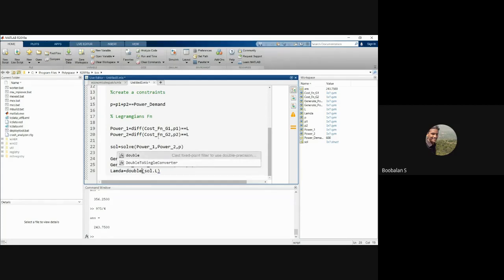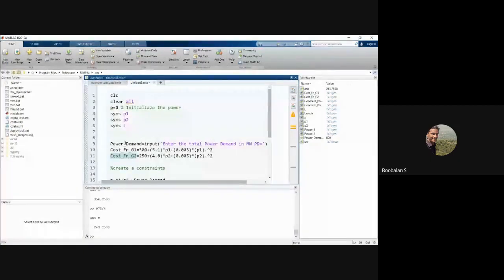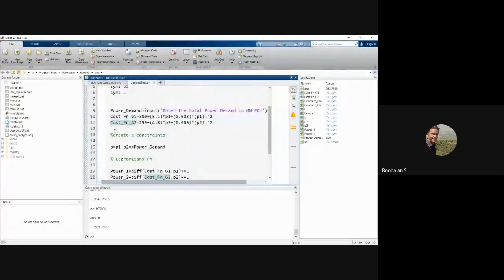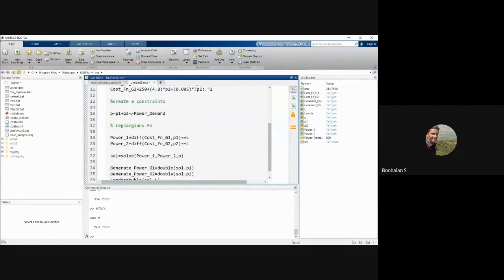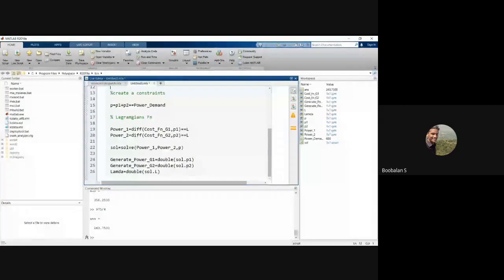Right. So now we'll have about 50 minutes more. So now I'm going to show you one more problem, which is a textbook problem. Just try to create one more cost function, and we need one more P3 which is going to be added over here, and we need one more power generator difference equation going to be added here, and one more statement. Just try. I'm just going to show you one more problem.